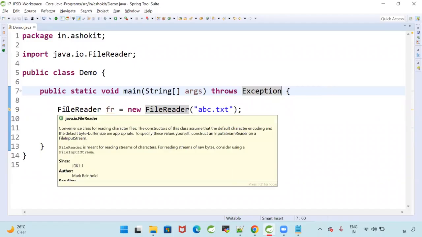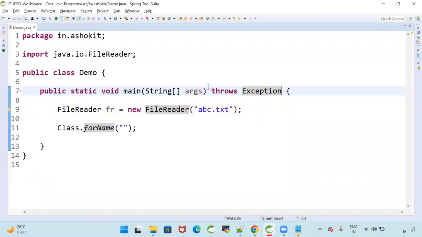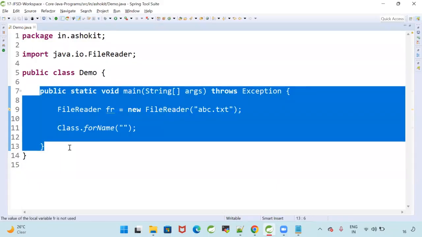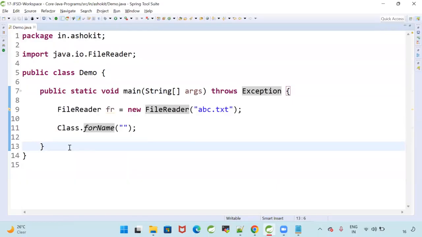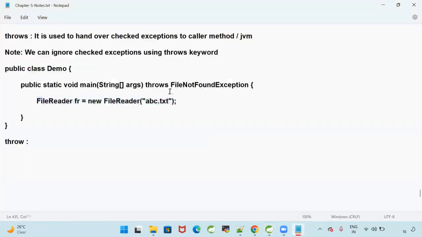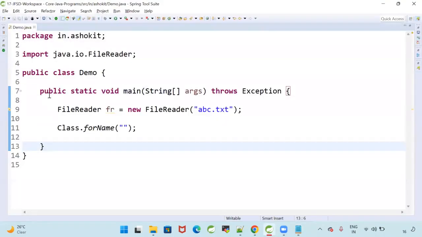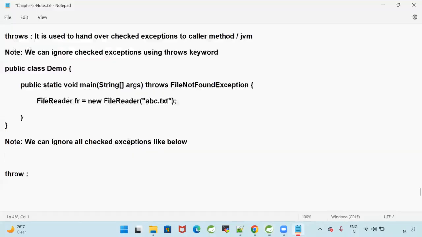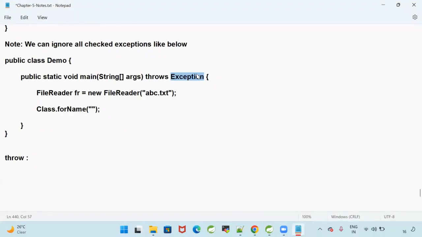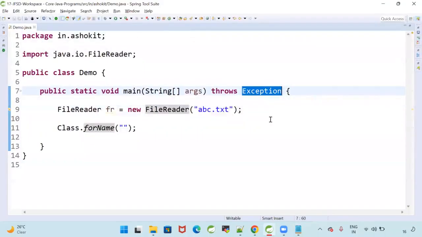If you want to ignore all checked exceptions, we can go for the throws keyword. The throws keyword is used to ignore all checked exceptions. We can ignore all checked exceptions like below. Instead of giving a particular exception, I'm giving Exception. What is Exception? It is a super class for all the exceptions available in Java.